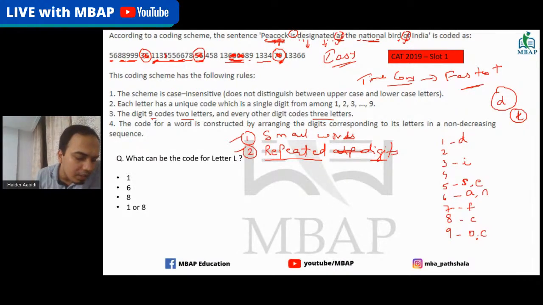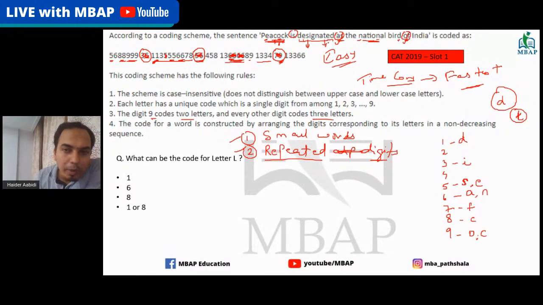Sandeep is saying that T is 8. Shahzad says T is 4. Shivam says T is 4. All right, I'm getting different answers now, so I'll help you guys. T is only used in designated, by the way.